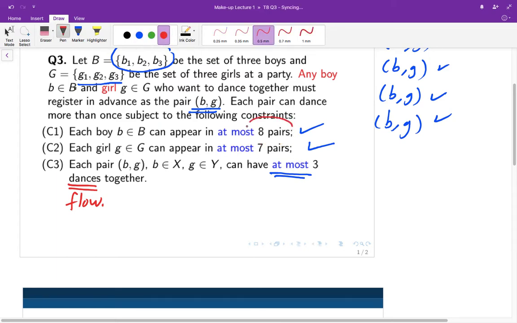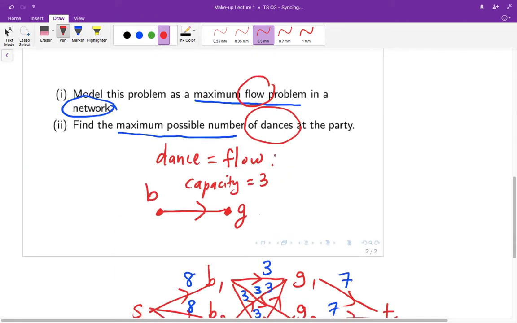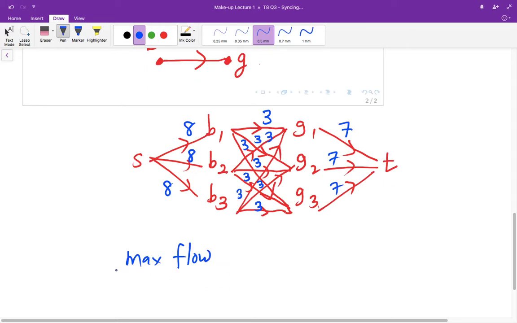So by constructing the following network, we have all the conditions satisfied, and hence the maximum flow in the network will correspond to the maximum number of dances that are possible at the party. So this is the first part of the question. Next, it remains to apply the Ford-Fulkerson algorithm to find such a maximum flow.